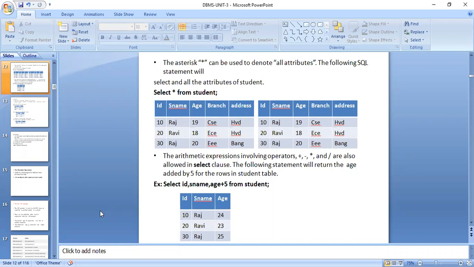For example, the following statement returns the age. Suppose we want to add to the age, because in our base table, you have joined the first year, but after 4 years, plus 4 should be added. Suppose you are doing an MBBS course, then plus 5 should be added. For that, there is no need to change the whole table. By using the select command: select ID, S name, age plus 5 from the student table. Automatically the base table value was 19, now it is 24.